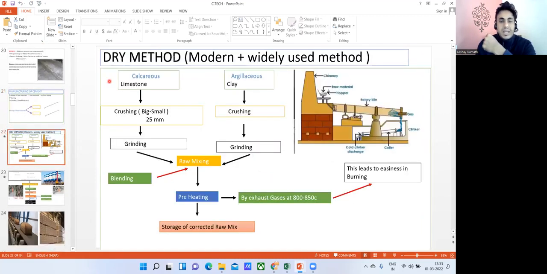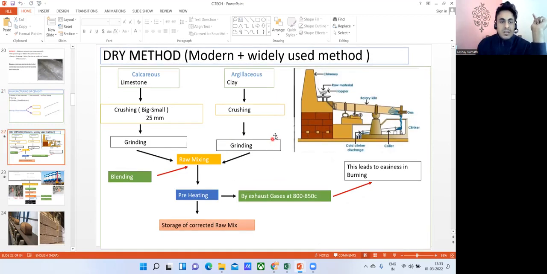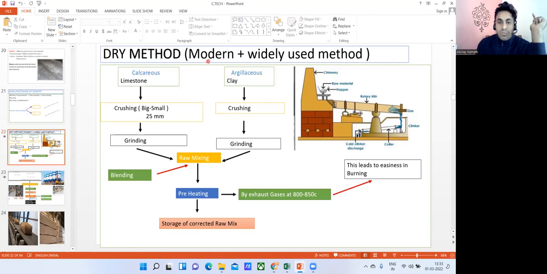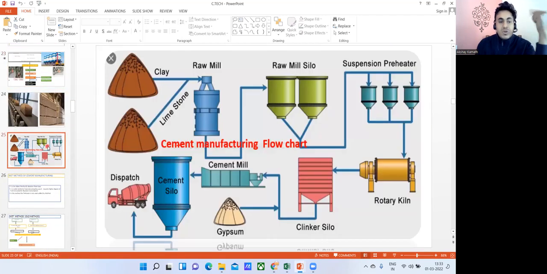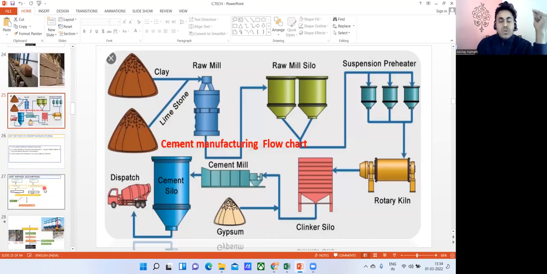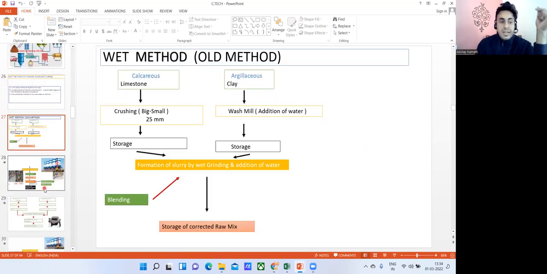This is how that dry method is made. I'll not explain it here. It's already explained in one of my concrete technology courses, but I'll give you an idea. This is how the dry method is done, and it's a modern and widely used method. Whereas the wet mix, we don't use it anymore. There are certain reasons behind that, because the fuel consumption is more. That is why we don't use the wet method.